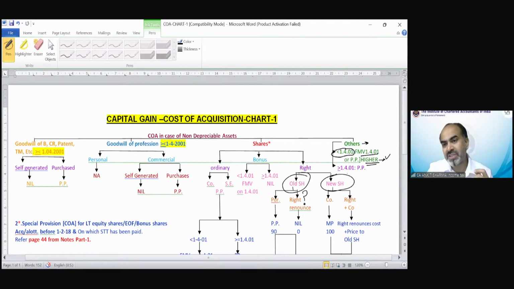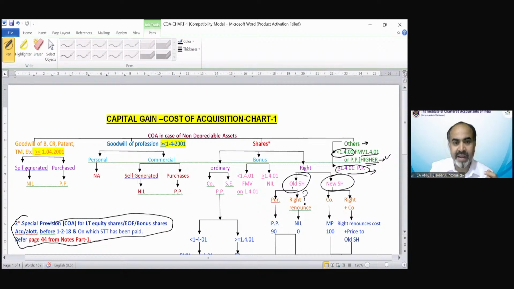And if it has been purchased on or after 1st April 2001, then the purchase price would be your cost of acquisition. This special provision I have told you, because somebody asked this query, and I am saying that we will discuss this concept in detail on page number 44 of the notes.